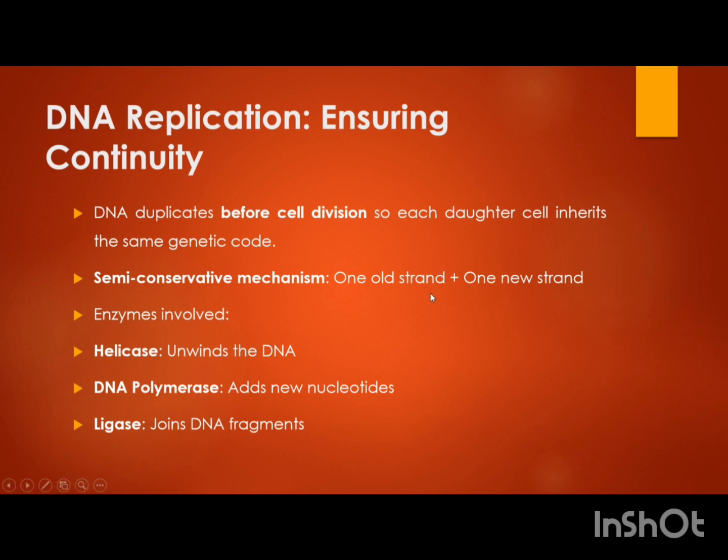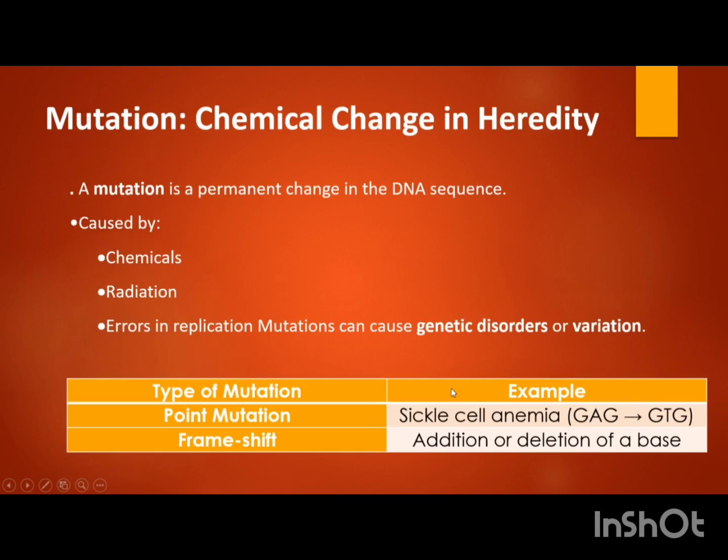So this is one part where the DNA goes for replication. There is a possibility of mutation in DNA, and whenever there is mutation, there is a chemical change in the hereditary material. This mutation is mostly a permanent change where there is a change in the sequence of DNA. This can be caused by chemicals, by radiations, or by some errors observed in genetic disorders.